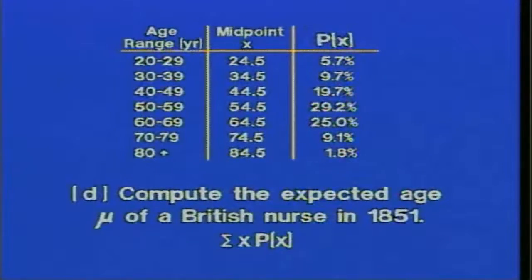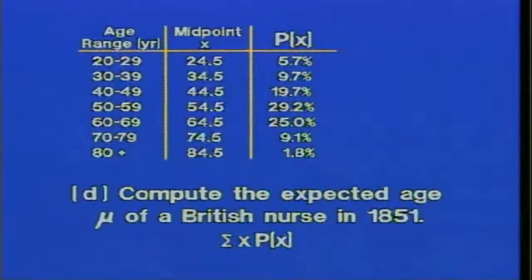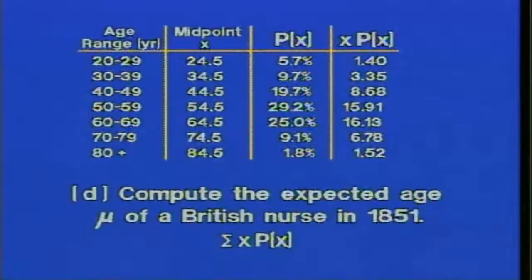Now let us understand that the percent of nurses is just the PX column like this, and if we multiply the values in the middle column times the value in the third column, we'll have a column of XPXs, and here are those values. Then we add those, and we have the sum of XPXs. So the expected age, or the average age, the mean age of a British nurse in 1851 is almost 54 years old.